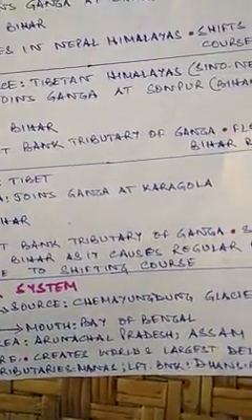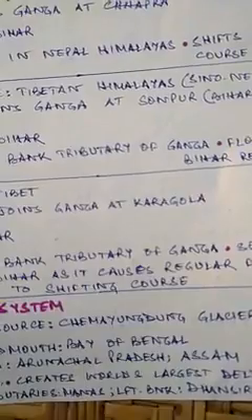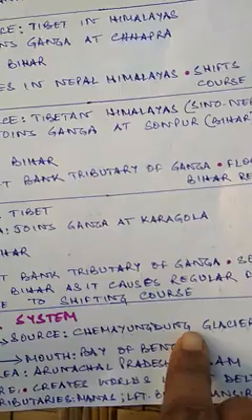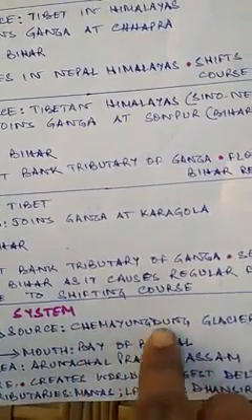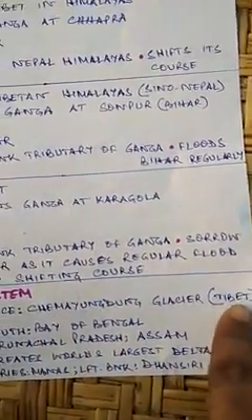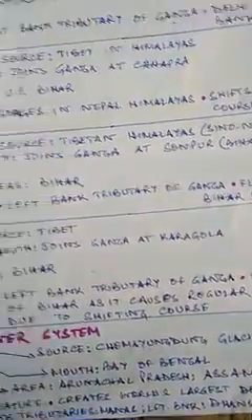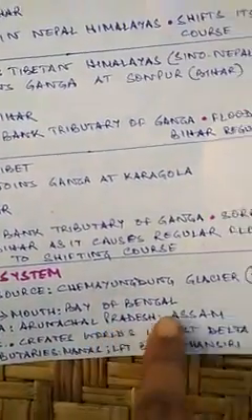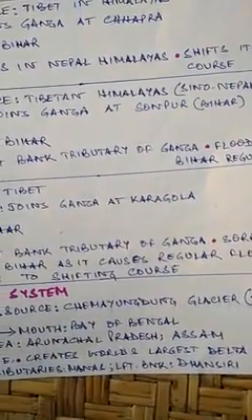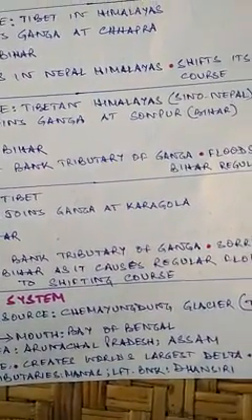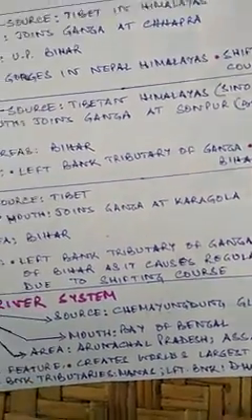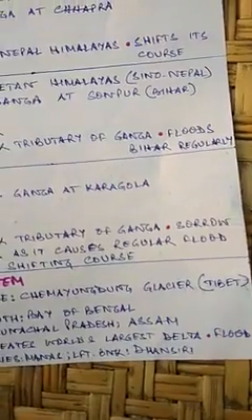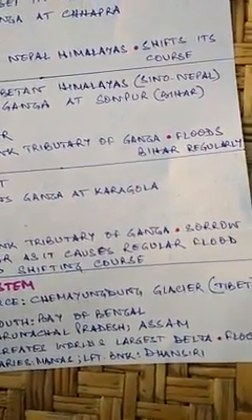It has its source in a big enough name. Remember the name and the spelling, Chemayungdung, sometimes also pronounced as Kemayungdung Glacier. This is in Tibet, near Mansarovar Lake. It has its mouth in the Bay of Bengal. Areas, Arunachal Pradesh and Assam, mainly in Assam. That is why the Assam Valley is called the Brahmaputra River Valley. And an important feature, it creates the world's largest delta, not alone, but with Ganga.